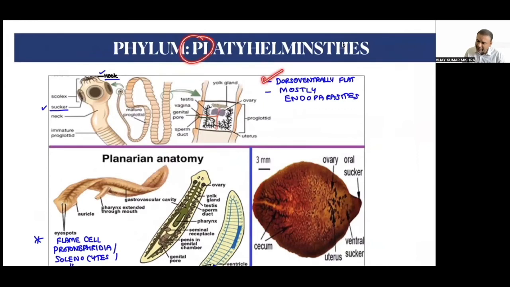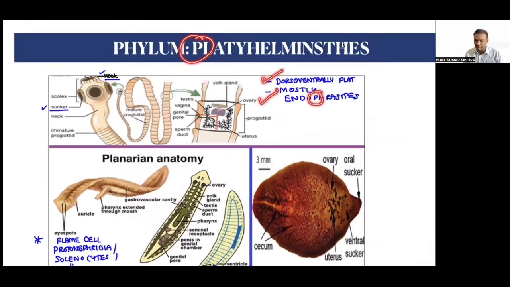P for Platyhelminthes and P for parasite. They are mostly endoparasites of humans or other animals.